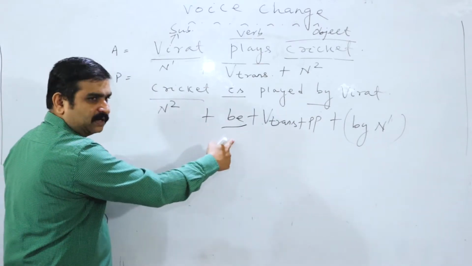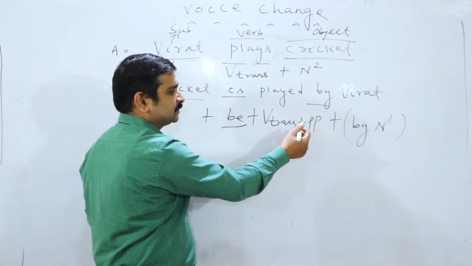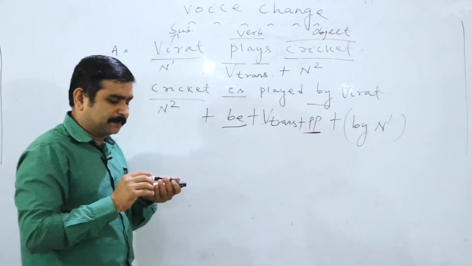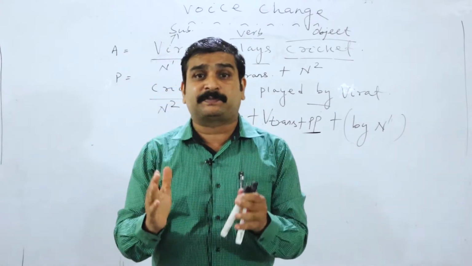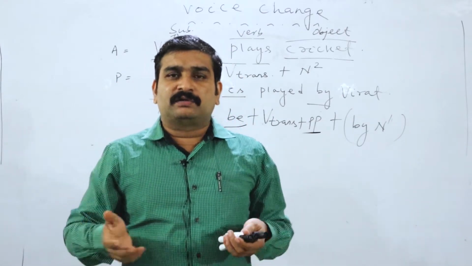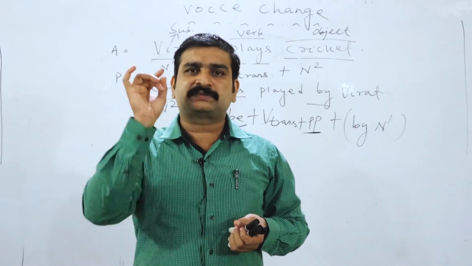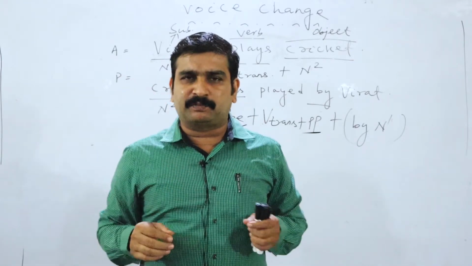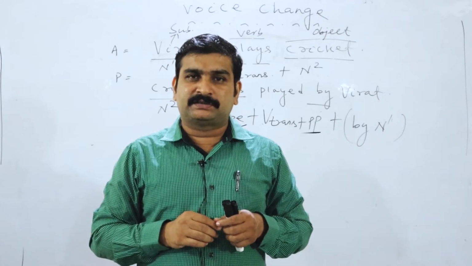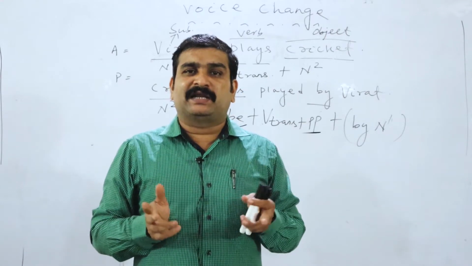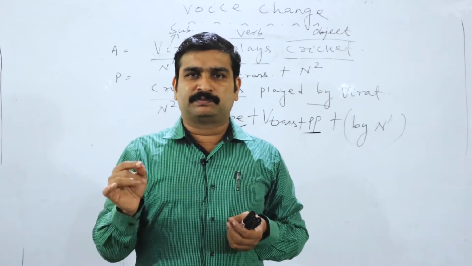N2 plus be verb plus V trans plus PP. Look at the PP. What is PP? PP means past participle. All of you know we have 3 forms of the verb: present, past and past participle. Simple example: go, went, gone. Similarly, remove, removed, removed.